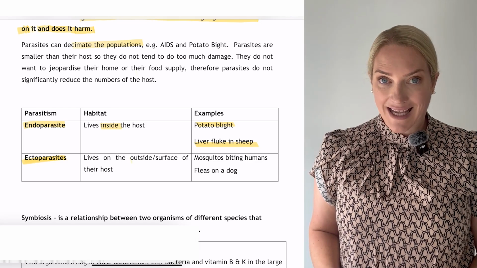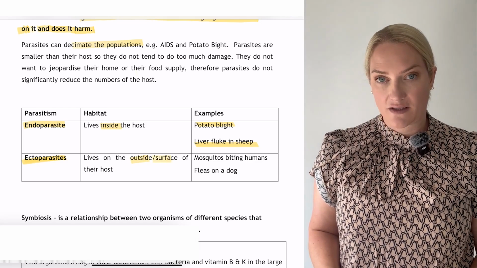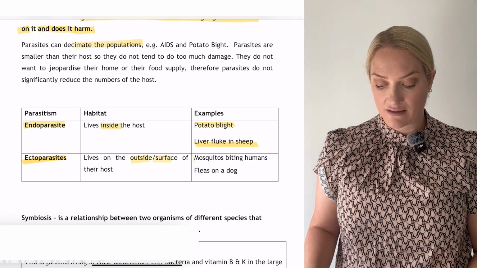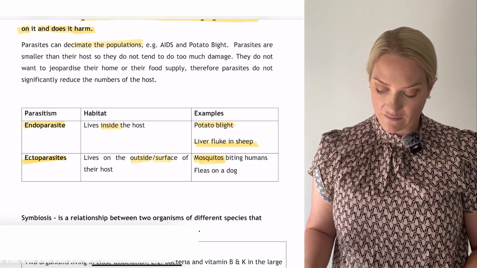Ectoparasites live on the outside of their host or on the surface of the host. One example would be mozzies, mosquitoes biting humans, another, fleas on a dog.